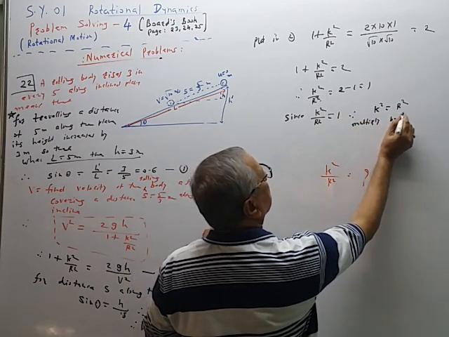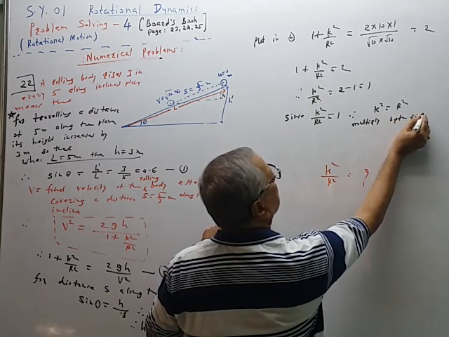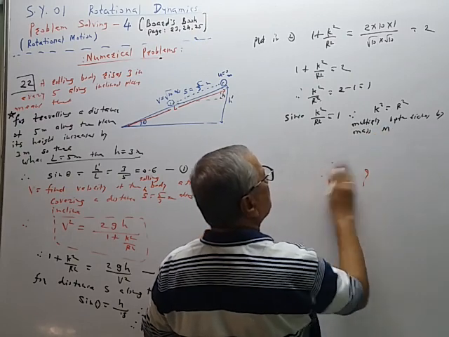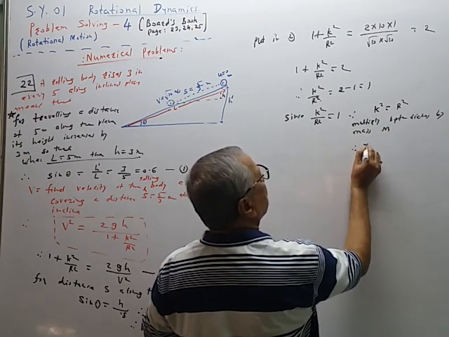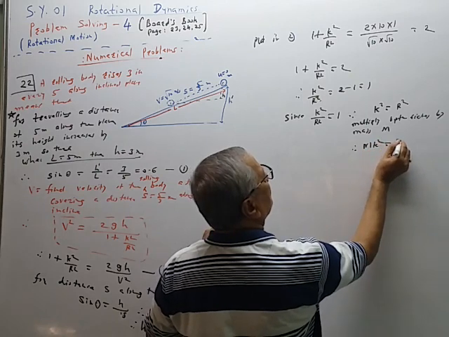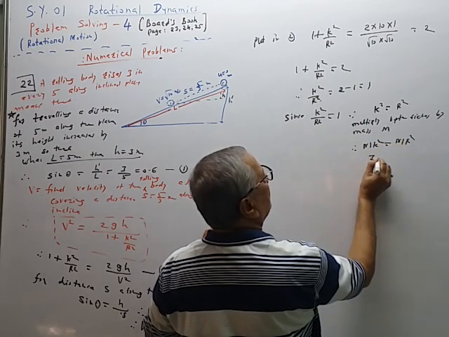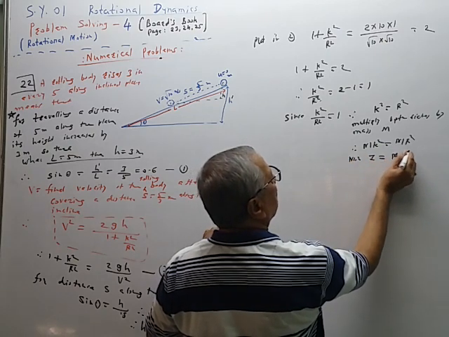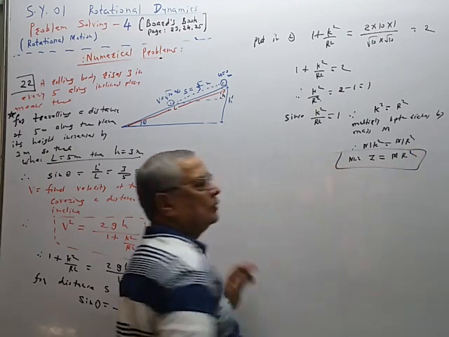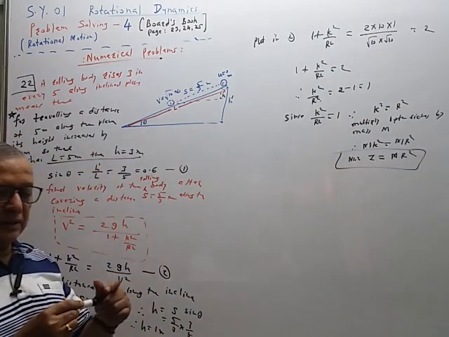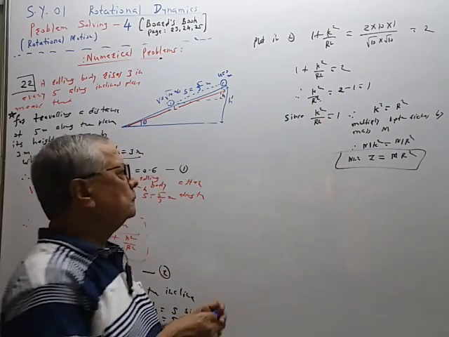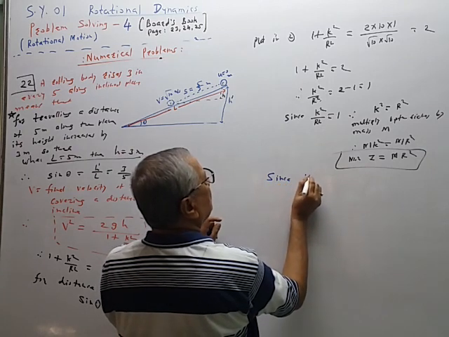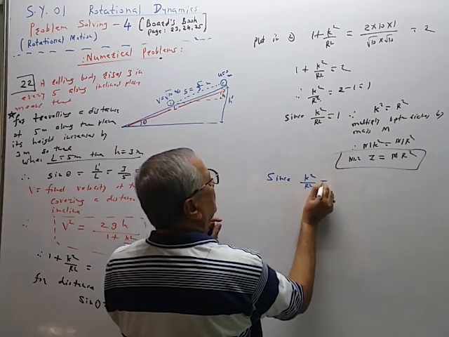Multiply both sides by mass capital M, therefore mk square is equal to mr square, but mk square is equal to I. So moment of inertia of the body is equal to mr square. तर mr square ही व्हॅल्यू रिंगसाठी असते किंवा हॉलो सिलेंडरसाठी असते. So since k square upon r square is equal to 1,